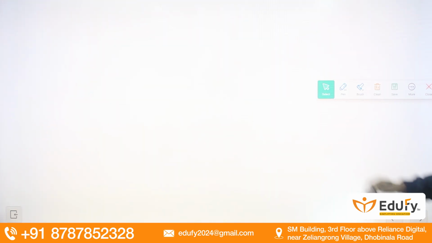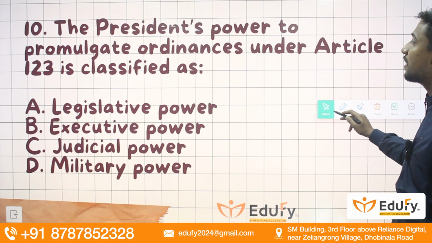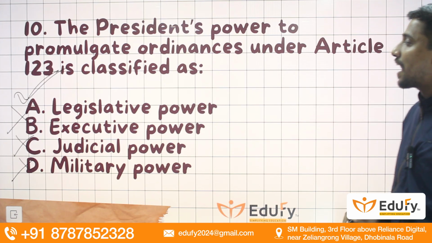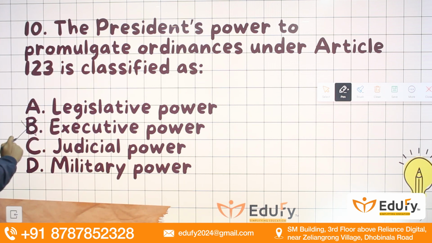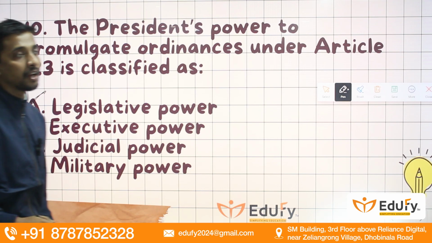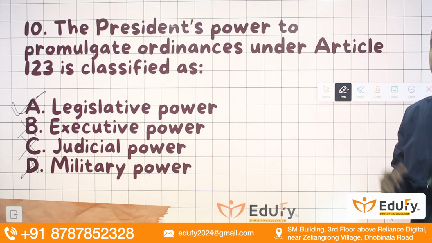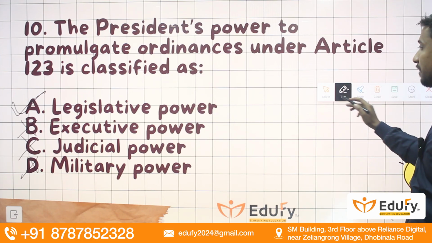Moving towards the next question, guys, we have here the President's power to promulgate ordinances under Article 123 is classified as. Executive power, no; judicial power, no; military power, no. However, it is a type of legislative power where the President can legislate over certain aspects when the Parliament is not in session. So the correct option will be legislative power.